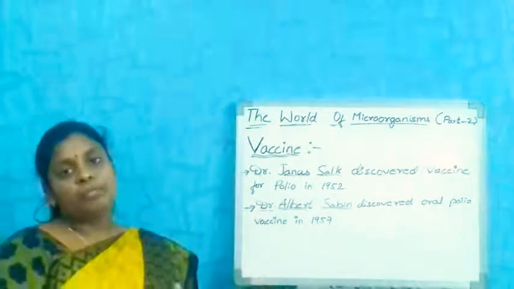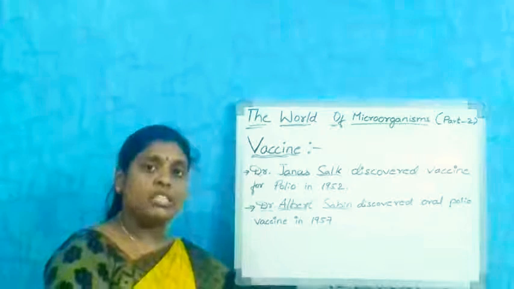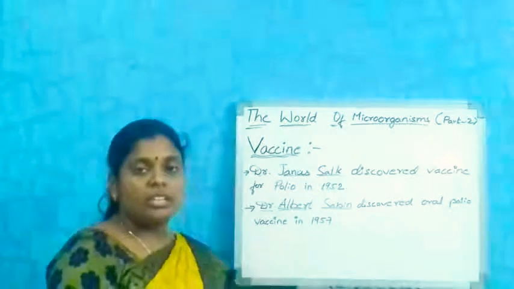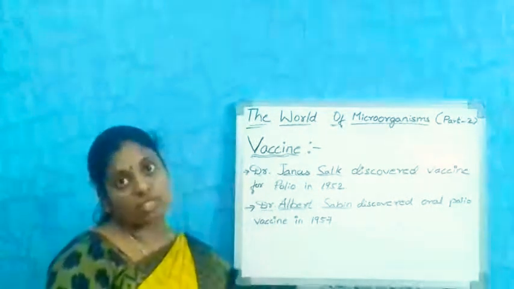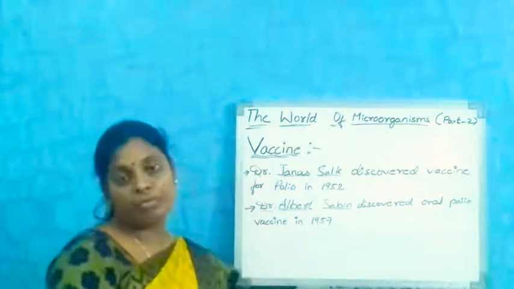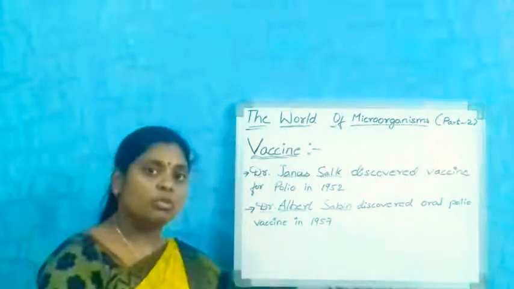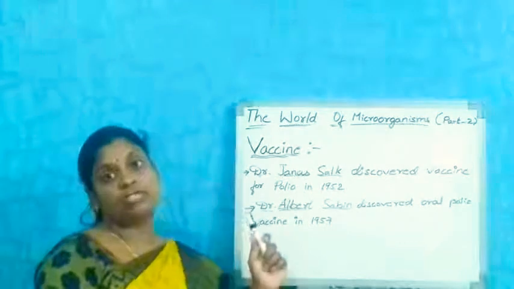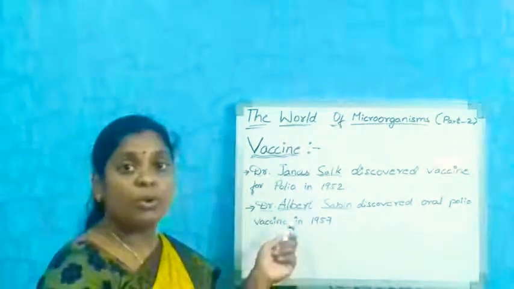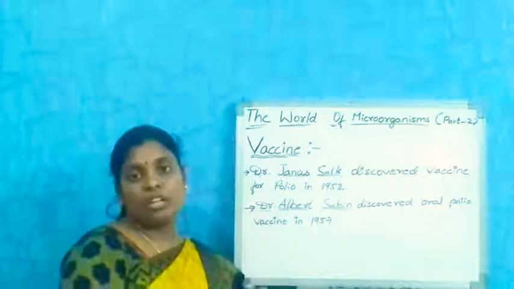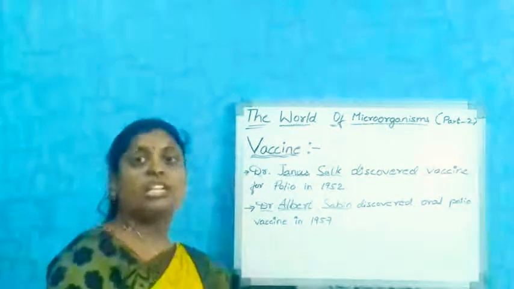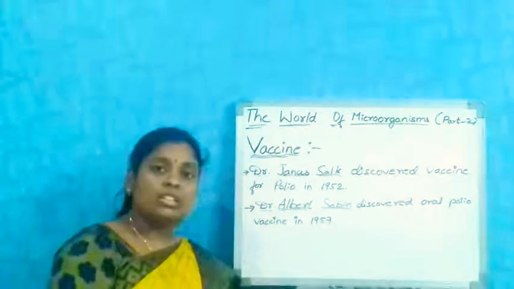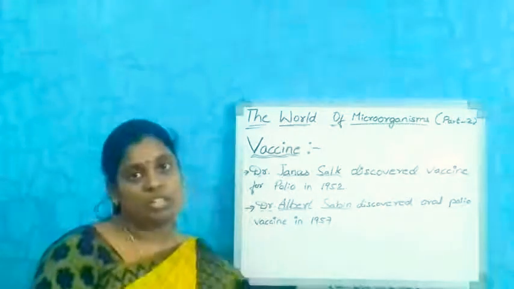Why are we giving it? Polio is a disease where people won't walk. When the polio virus enters the body, it damages the nervous system and they are not able to walk properly. That condition is called polio. These scientists worked a lot and discovered the polio vaccine. Now also a team of scientists are working, not only in India but in all the other countries, to discover a vaccine against corona.